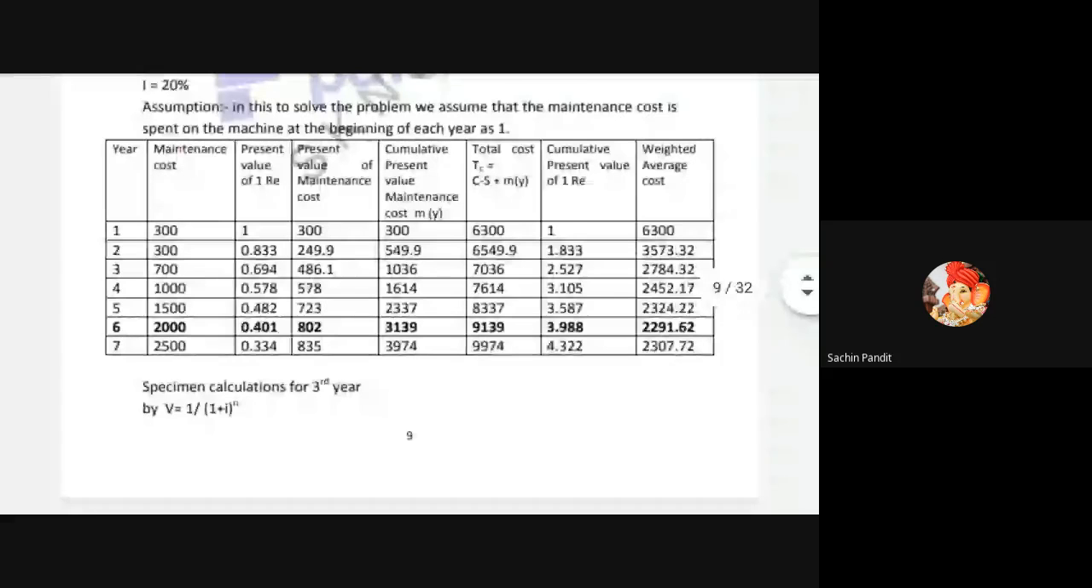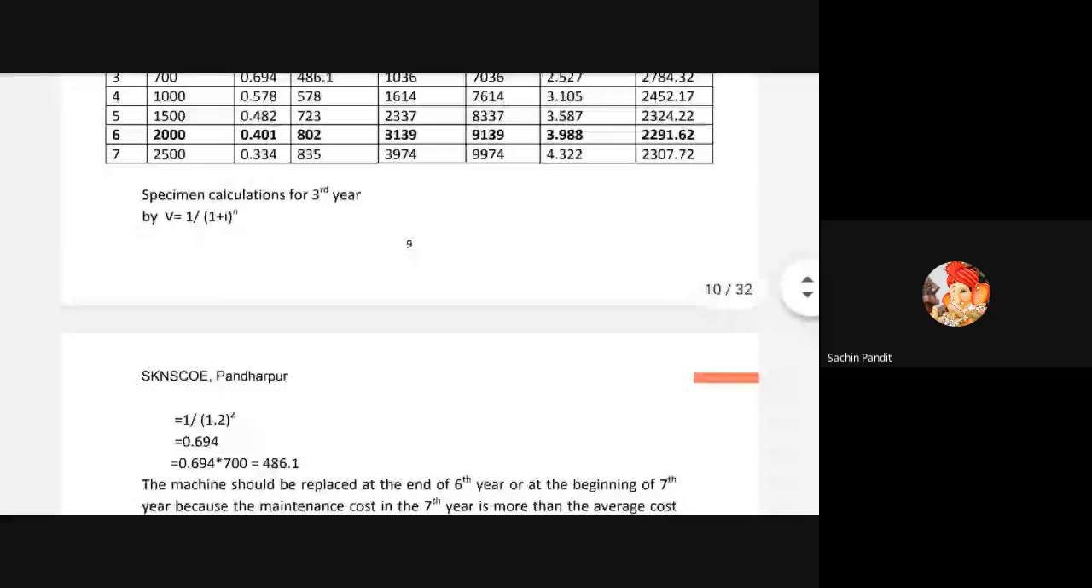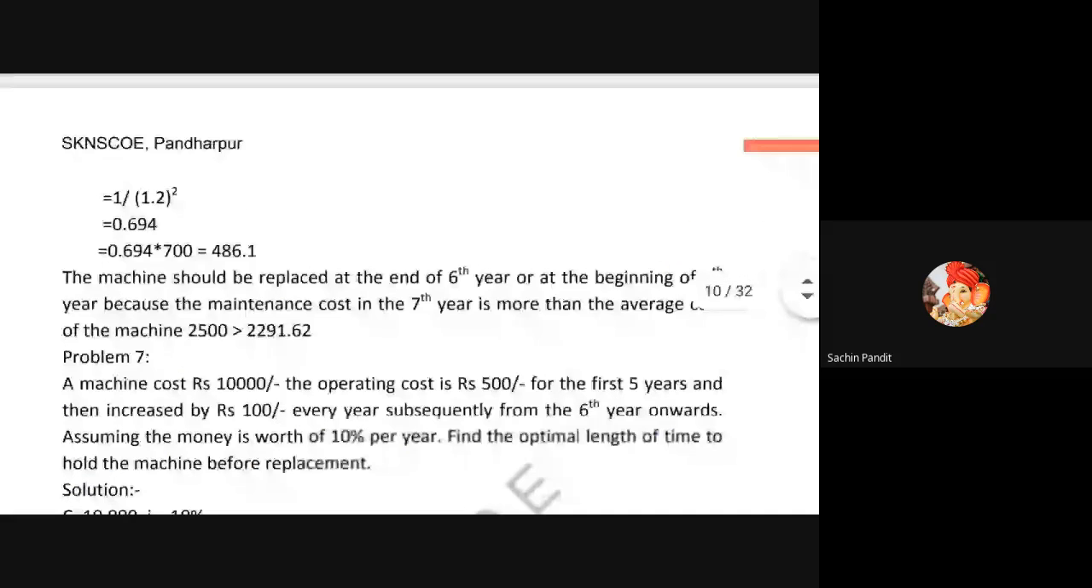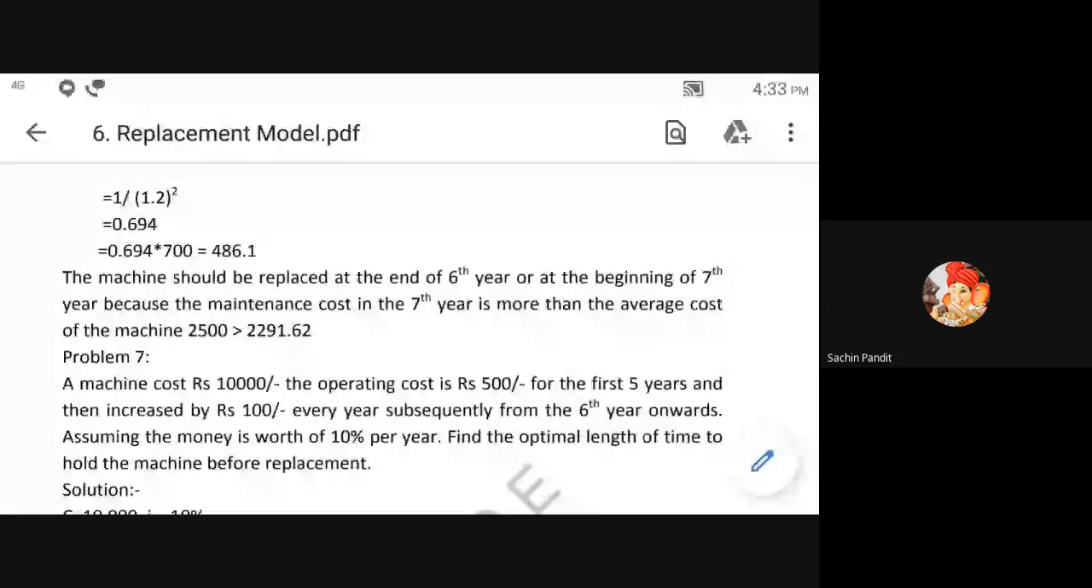So we will write this sentence in terms of a theoretical problem: the machine should be replaced at the end of 6th year or at the beginning of 7th year, because the maintenance cost in the 7th year is more than the average cost of the machine, definitely.